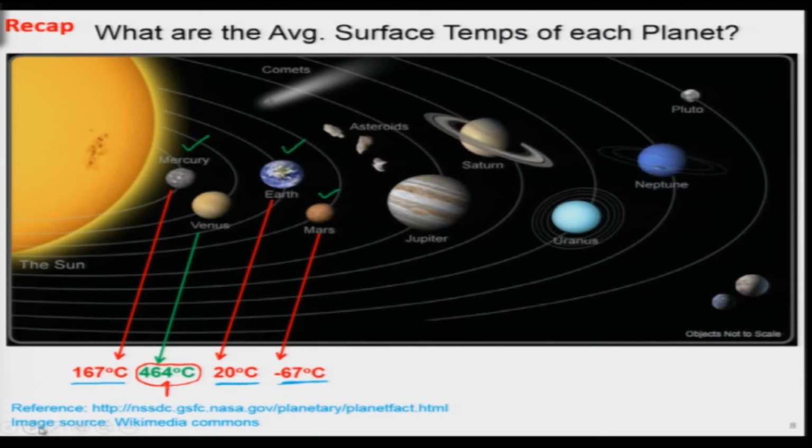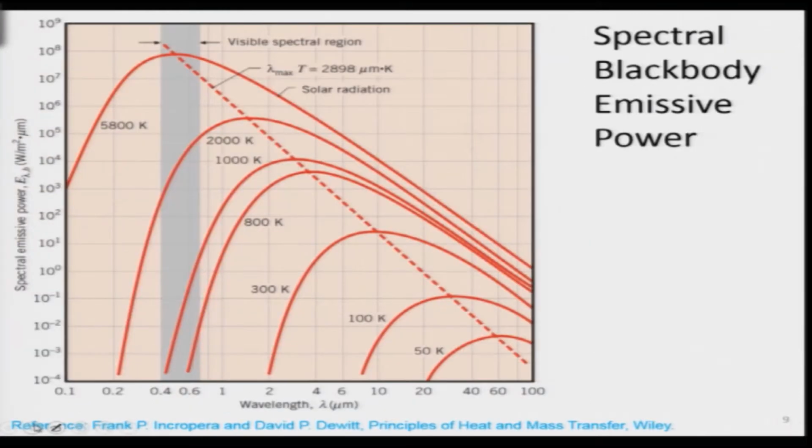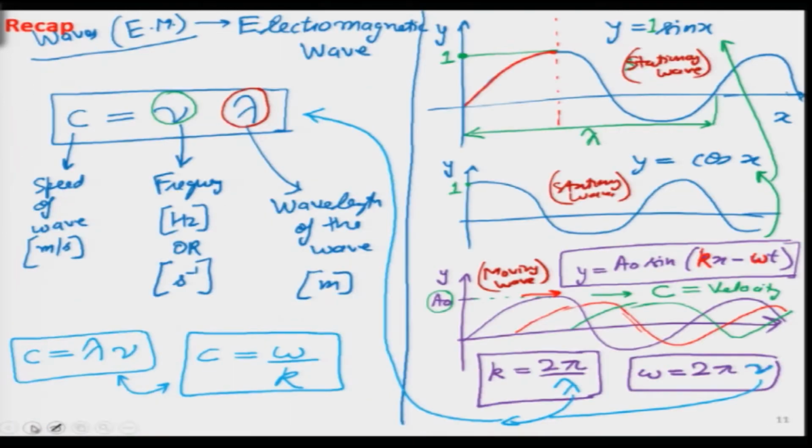Then we looked at one very simple example where radiative heat transfer plays a huge role: as the planets are farther from the sun, their temperature tends to decrease. So, the farther the planet, the colder it will be, but there is an exception for Venus. We looked at that very interesting case, and I asked students to think about it themselves and figure out why Venus has this extraordinarily high temperature. These are some of the curves and tables that we will be using today.